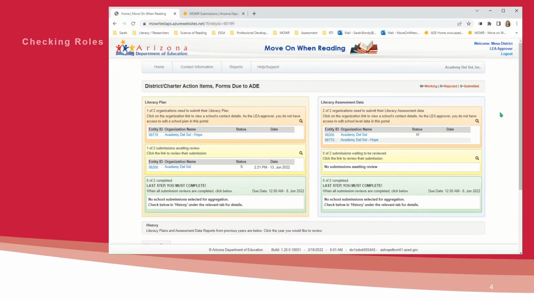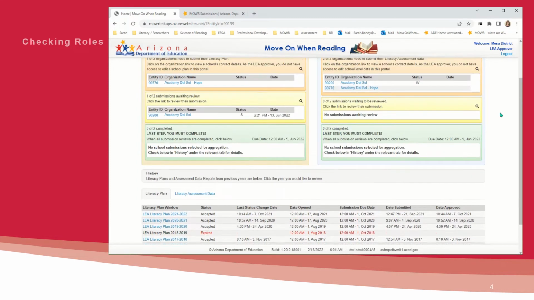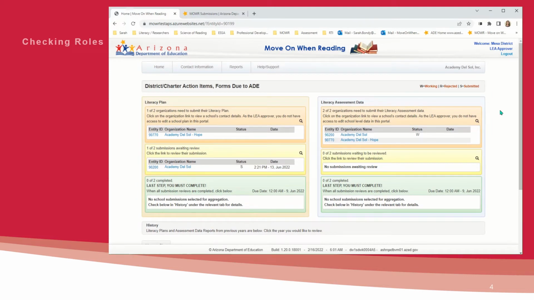One key aspect to better understanding how to navigate this Move On When Reading portal is to first ensure you are logged in at the appropriate level and to know what functions are capable at that level. Always verify that you are logged in as the LEA approver in the top right corner, which will appear below your name. Whereas a school approver will only see one box each for the literacy plan and literacy assessment data, LEA approvers will see 3 for each.